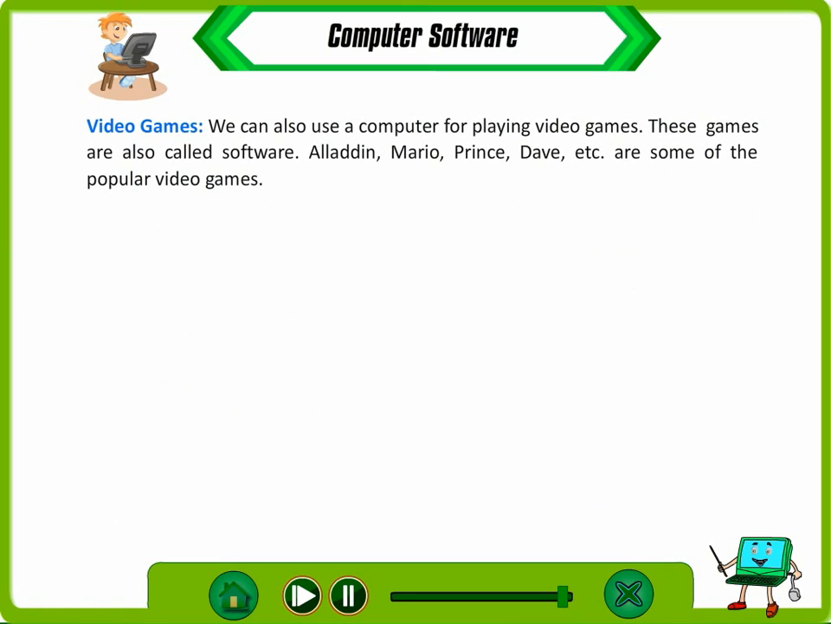Video games. We can also use a computer for playing video games. These games are also called software. Aladdin, Mario, Prince, Babe, etc. are some of the popular video games.